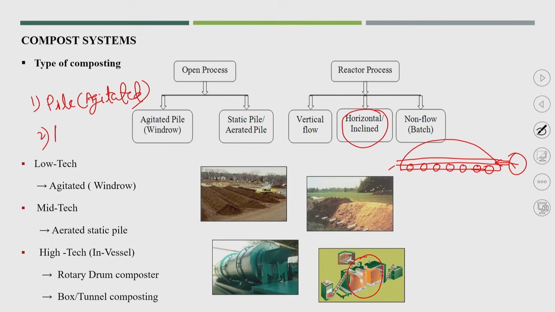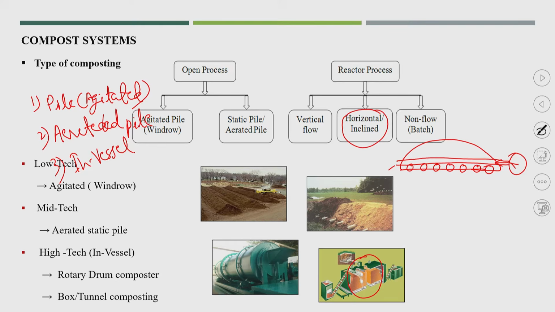Second is the aerated pile, and third is in vessel composting. This way also you can simply say these are the 3 types of composting methods. All 3 types are based on aeration.